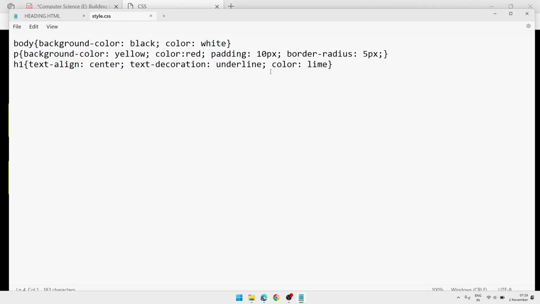Now how will we know the changes, whether it changed or not? So we can put something here in the heading. We can put border, 2px dashed yellow.